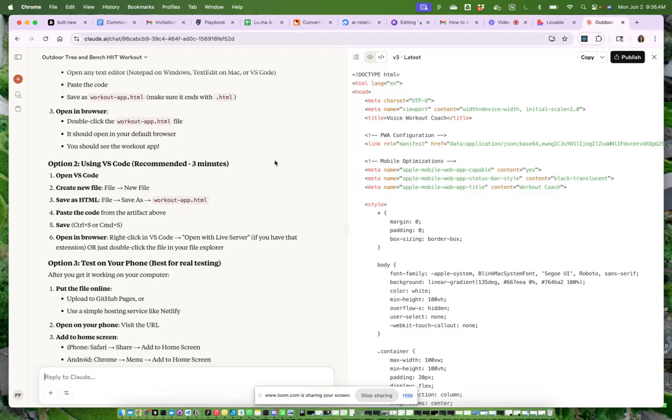I use Cursor, which is basically VS Code, but with an AI agent attached. It costs $20 per month. You can also get it free. I think it's very helpful, especially in these moments where you're totally lost and troubleshooting takes some more time. But you can also do it with VS Code and Claude, and actually sometimes that's better, because sometimes these AI coders within your code application can get a bit messy. So we use option 2, using VS Code.